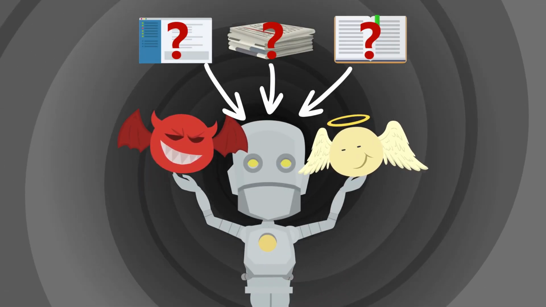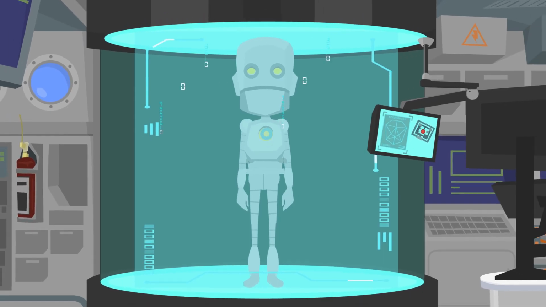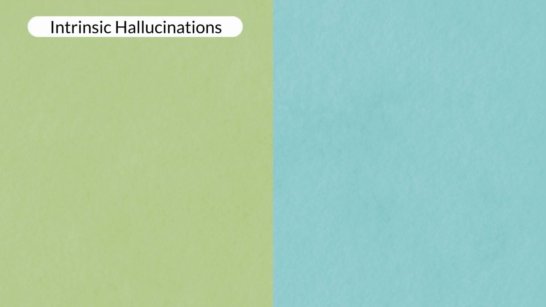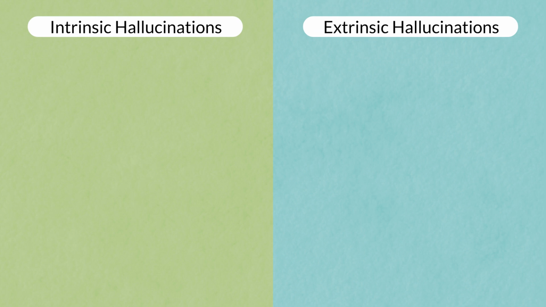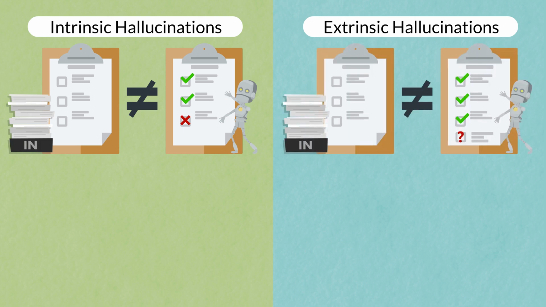Hallucinations are issues related to the reliability of conversational AI services, and various studies have been conducted to address this problem. Hallucinations can be classified into two main types, which are intrinsic hallucinations and extrinsic hallucinations. Intrinsic hallucinations are cases where the AI outputs information that differs from the data used for learning, and on the other hand, extrinsic hallucinations are cases where the AI outputs information that is not included in the data used for learning.